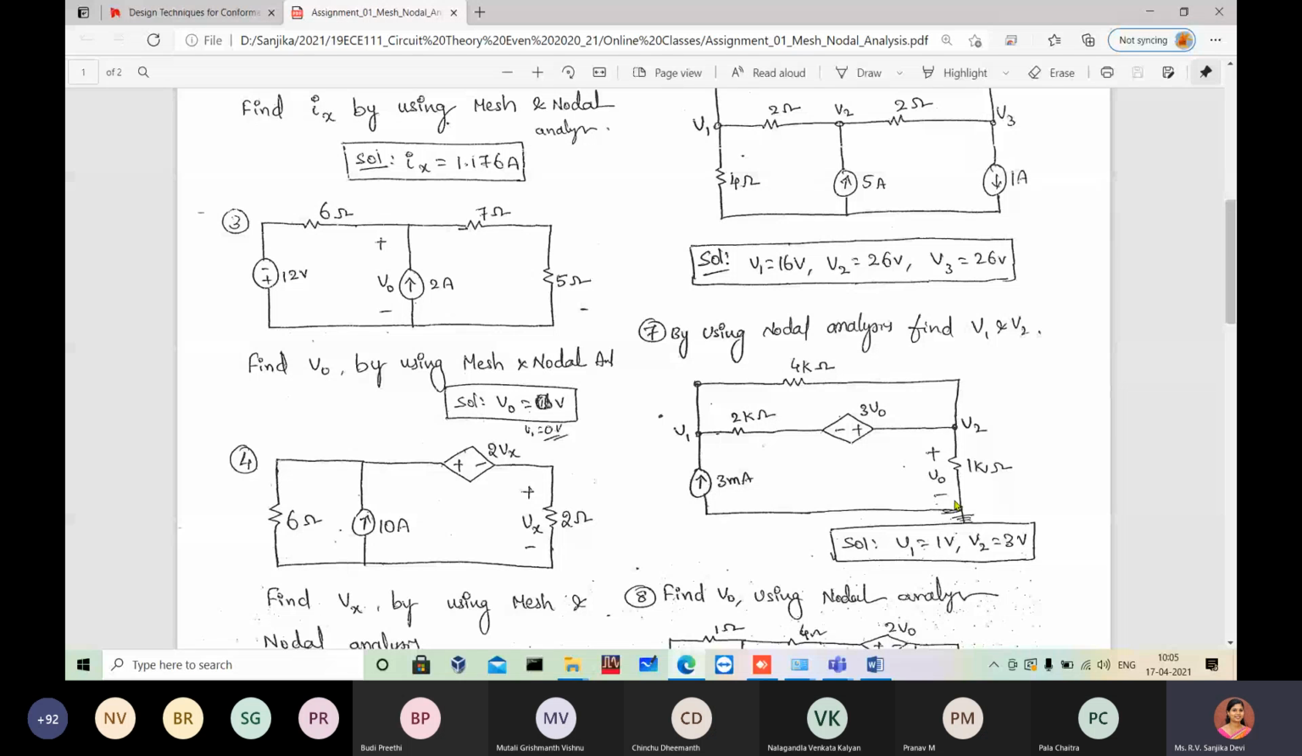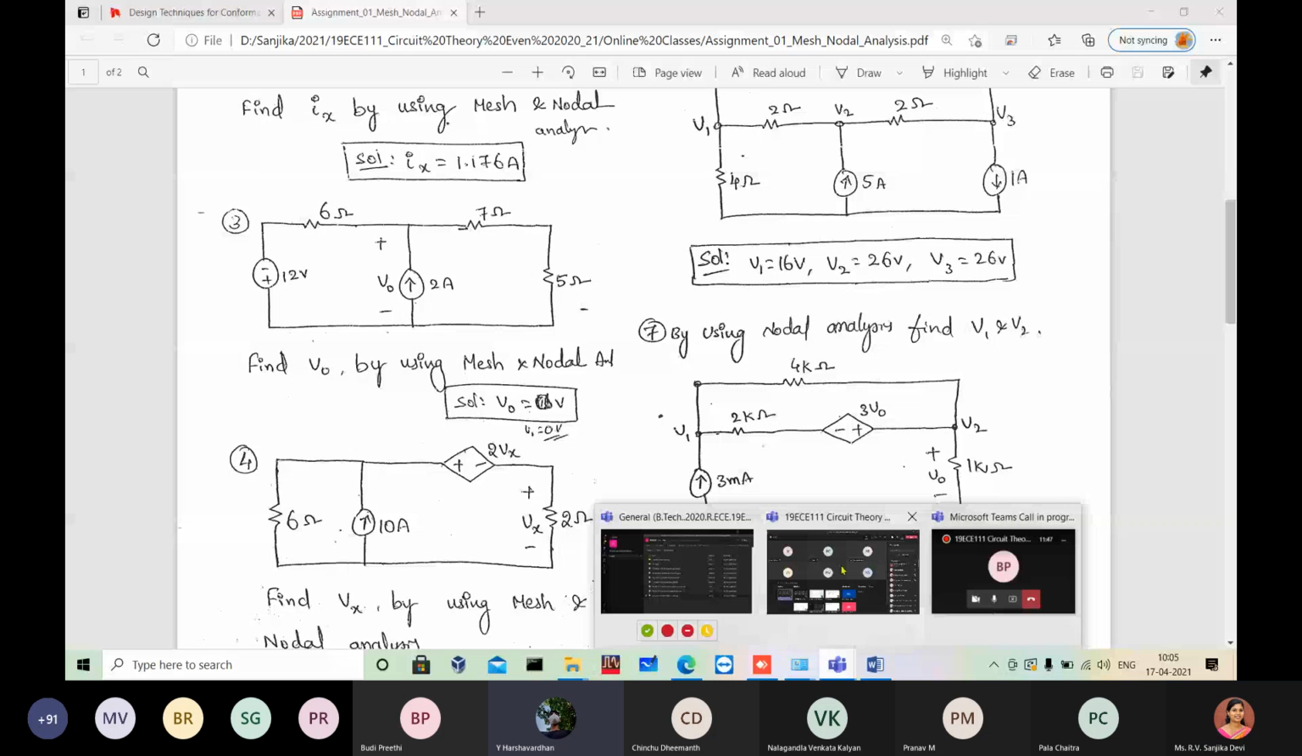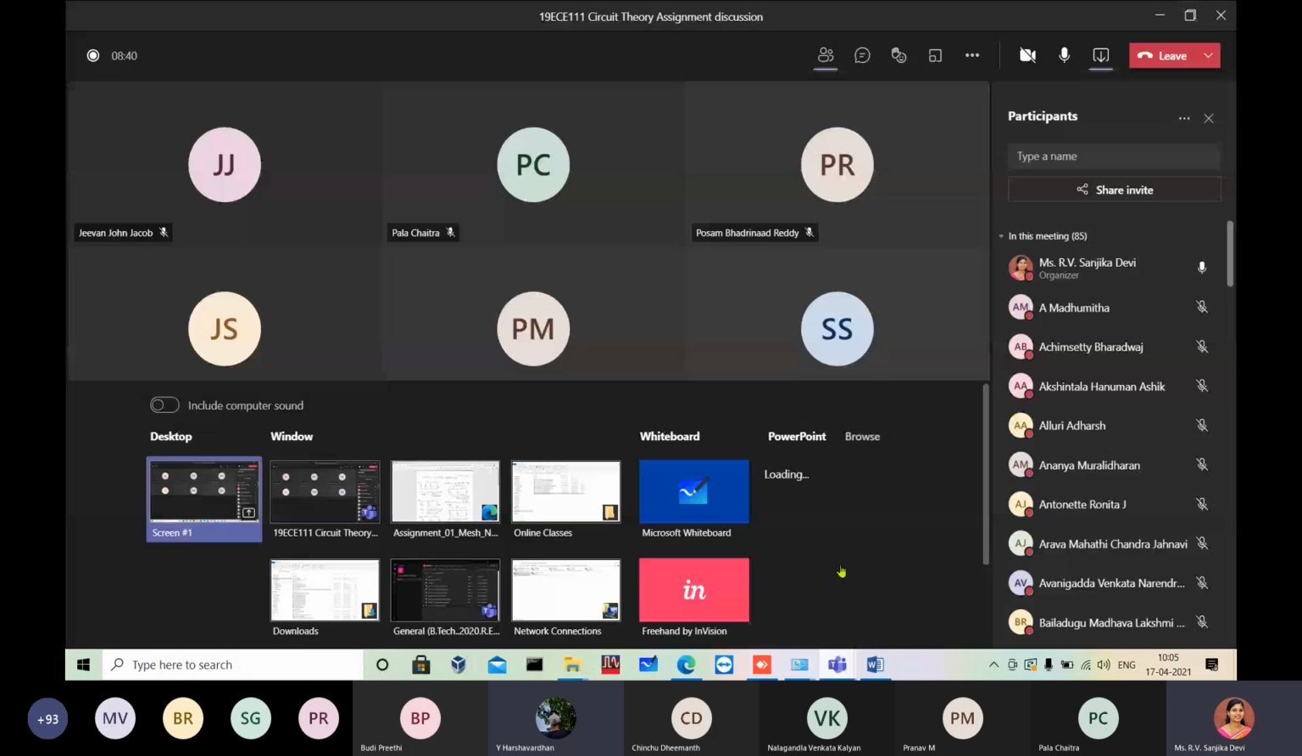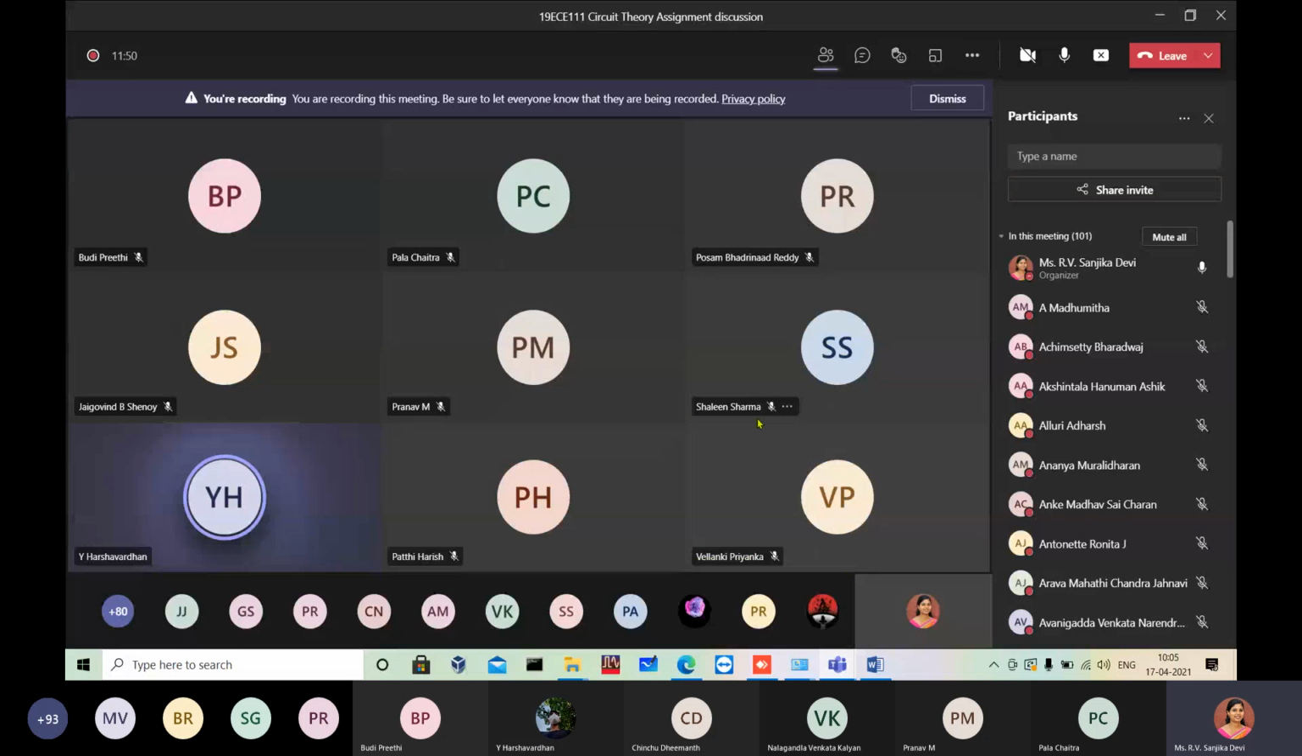Ma'am, the nodal analysis questions will be analyzed later, after the discussion in class? Yes, nodal analysis we will discuss later, because if there is a voltage source, I haven't taught that method yet. In the next class I will teach the method, and after that we will discuss the nodal analysis assignment. Ma'am, please discuss the first and second also.